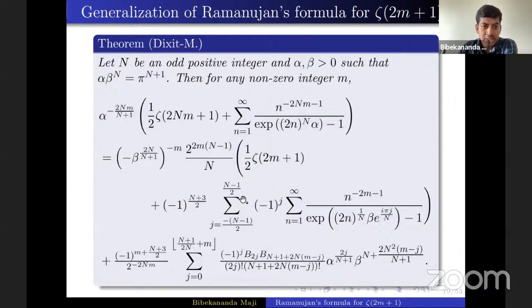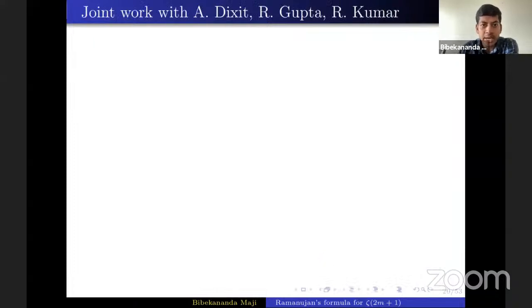Now, the importance of this generalization is that in Ramanujan's formula, on the left-hand side and the right-hand side, the same odd zeta value was present. But now, because of this extra variable capital N, when capital N is greater than 1, we are able to connect two distinct odd zeta values from this formula. So that's the importance of this generalization. And this finite sum involving Bernoulli numbers is also getting generalized with this capital N variable. Okay, now let me quickly mention another joint work with Professor Dixit and Rajat Gupta.